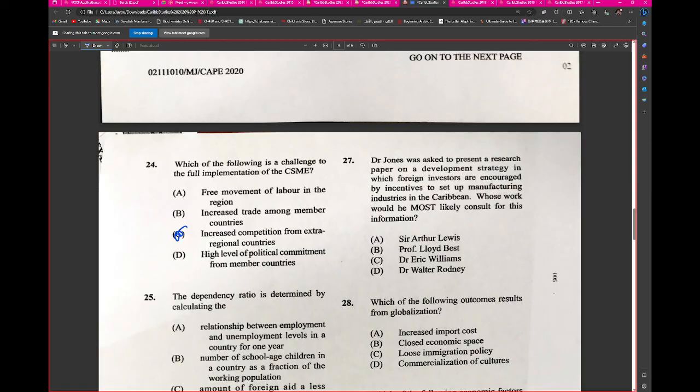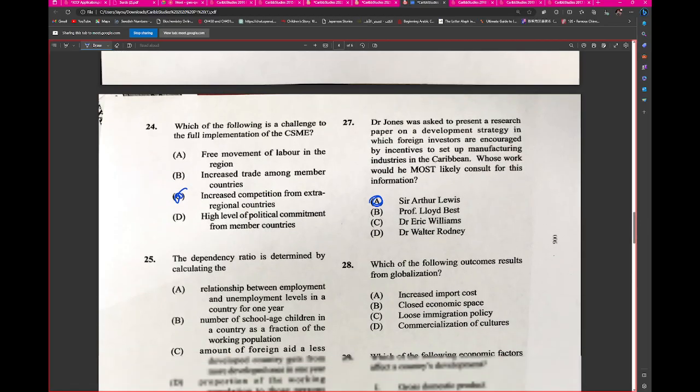Dr. Jones was asked to present a research paper on the development strategy in which foreign investors are encouraged by incentives to set up manufacturing industries in the Caribbean. Whose work would he most likely consult for this information? Sir Arthur Lewis. Why not Eric Williams? Sir Eric Williams talks about the decline thesis. He talks about how Europe benefited from the Caribbean, from ending slavery. Wonderful. Arthur Lewis.